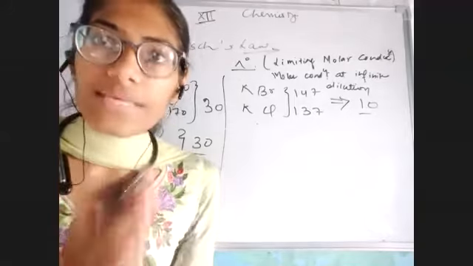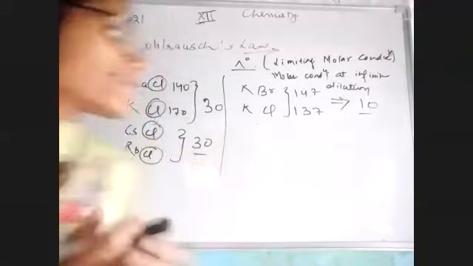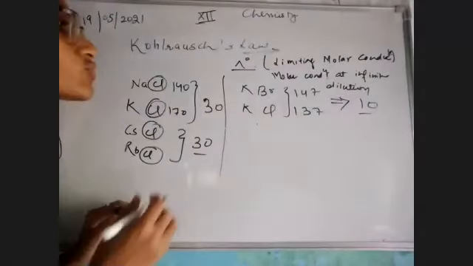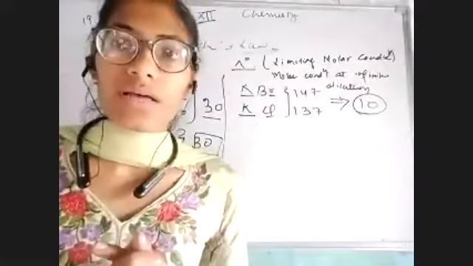This observation he explained to us, and in this case we came to know that yes, this was known to be Kohlrausch's law.